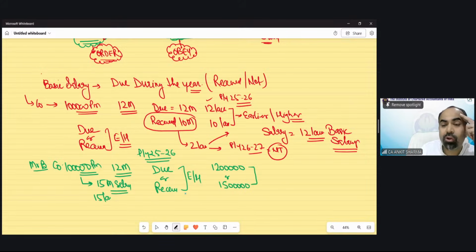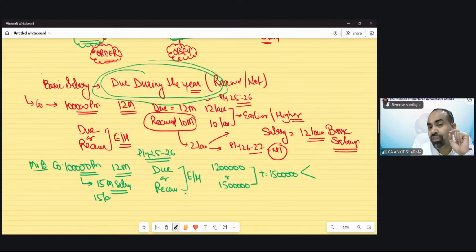So how much is going to be taxed? Whichever is earlier or higher. So the tax would be upon 15 lakh. You need to pay accordingly in previous year 25-26, assessment year 26-27. But this 15 lakh would not all be regarded as basic salary. We have to bifurcate it, into whether the 15 lakh is basic salary or advance salary. The basic salary definition was that which was due during the year. This will not change. So out of this 15 lakh rupees, 12 lakh would be regarded as basic salary.